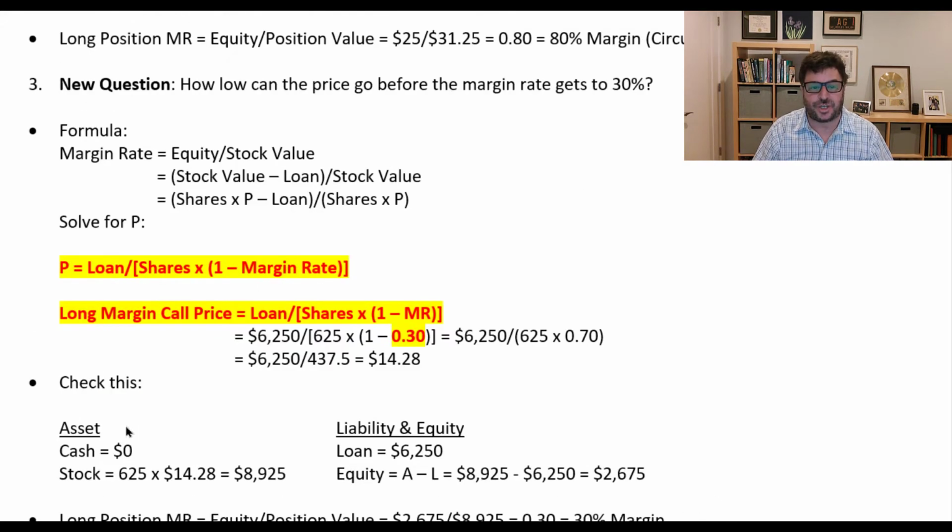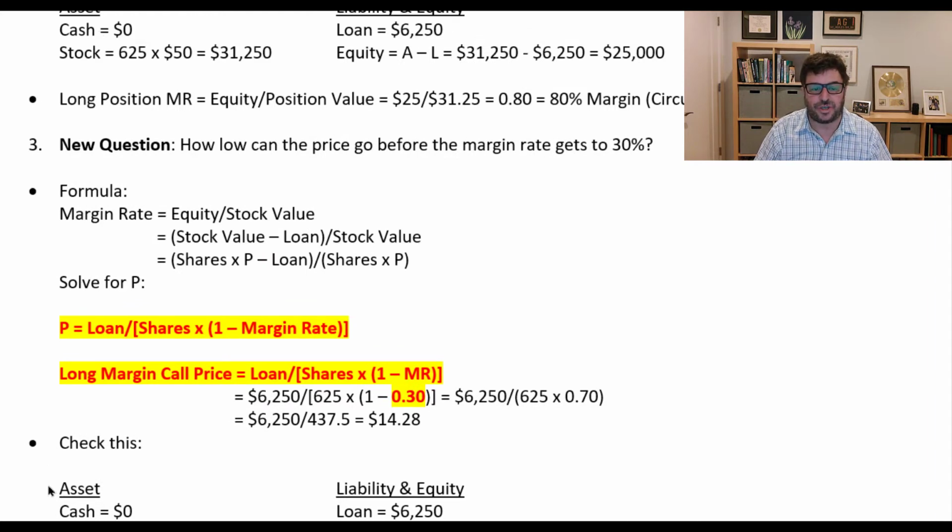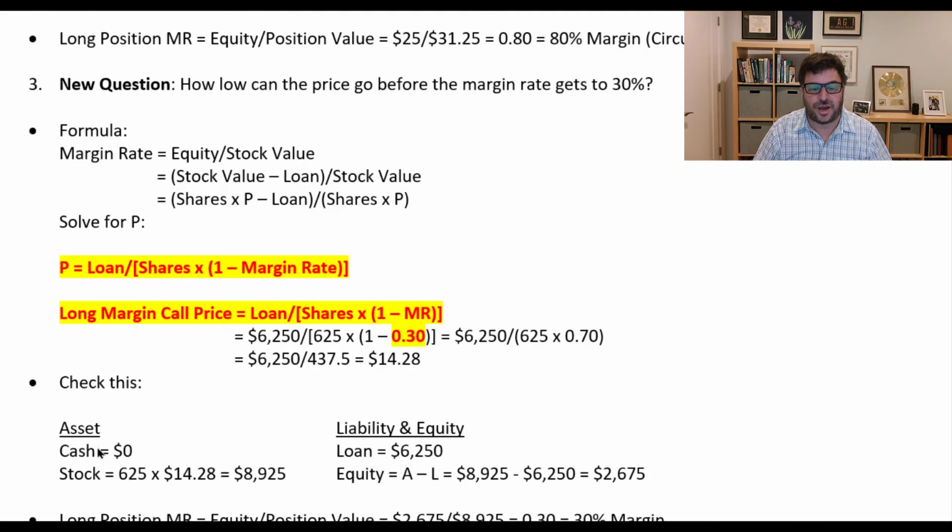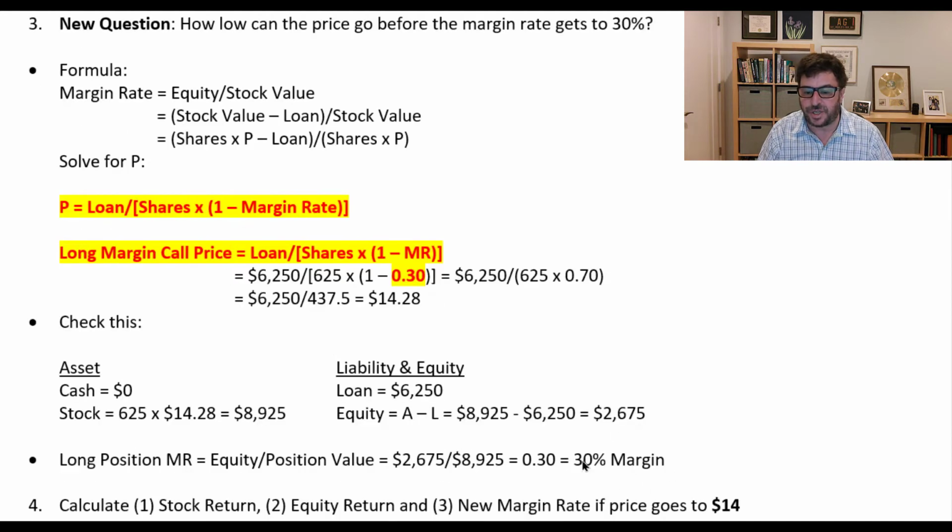Let's just check this. I'm going to basically recalculate my balance sheet, except with a new price. Now I have zero cash again. I have 625 shares, but now they're valued at $14.28. My loan hasn't changed. My equity is equal to the asset, which is the $8,925, minus the loan, which is the $6,250, and I have $2,675 in equity. And if I calculate my new margin position, which is equity divided by position value, the 2,675 divided by the 8,925, I get the 30%.